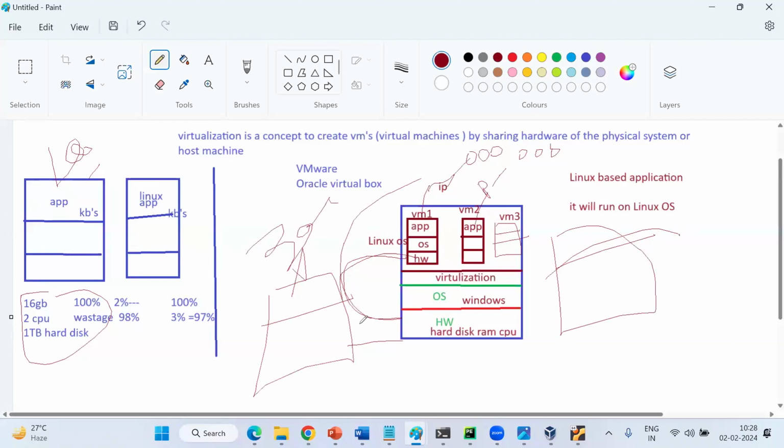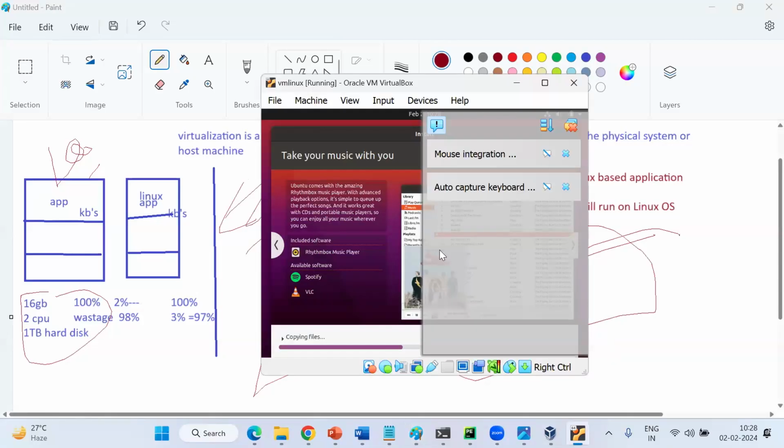The cloud follows the same approach. The cloud maintains big physical host machines. If you create an EC2 machine, guys, I will show you that the process of creating EC2 is the same as the process we discussed now. Each and every step we need to give to create an EC2 machine. Why? Indirectly, we are creating a VM. The difference is that here we download our OS, but in the cloud they give the OS also. We can select it. That's it. All steps are common. So indirectly, cloud is following the virtualization concept.